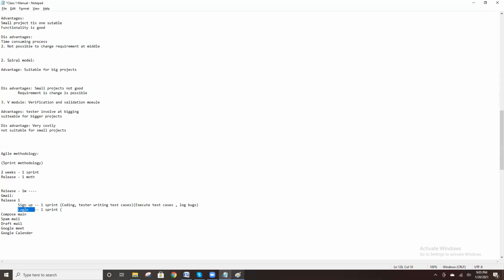Then there is another sprint, this one for login. Again the developer starts the coding and testers write the test cases. Previous bugs are there, so in this sprint the developer fixes those bugs. After two weeks, sign up and login are done. Coding is done, testing is done, everything is done with no open bugs, which means no issues. One month is complete.